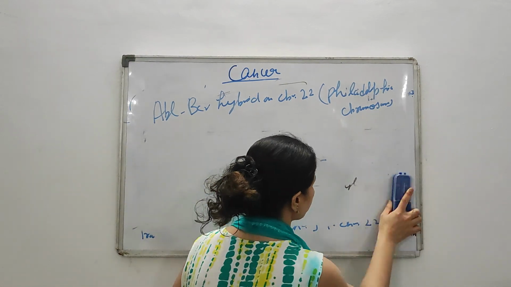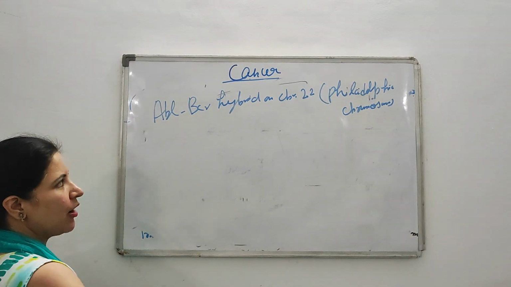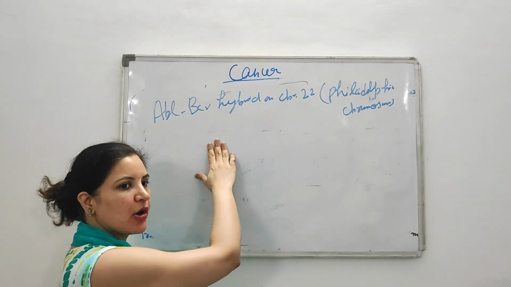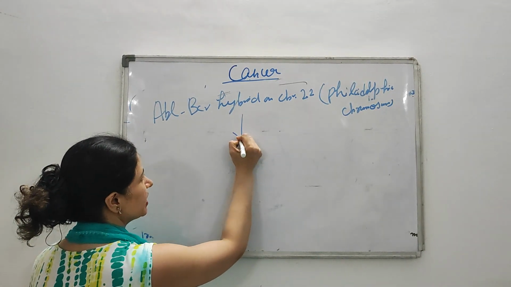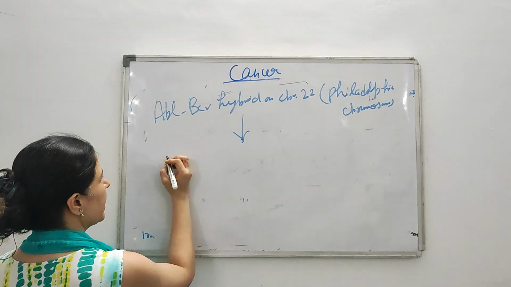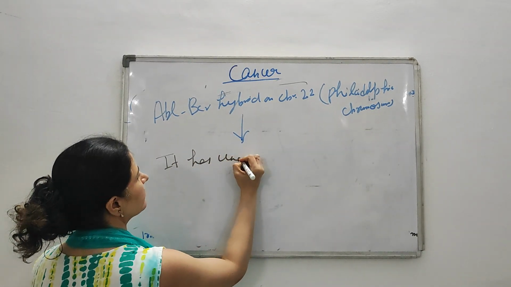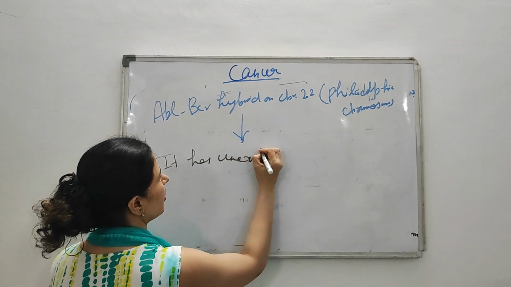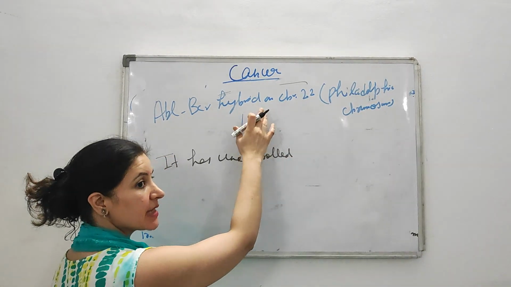What happened after mutation and translocation? Okay, the Philadelphia chromosome is formed. Now you just tell me, is this hybrid gene normal or abnormal? This is an abnormal gene, isn't it? Being abnormal, it has uncontrolled signaling, because it's not normal. After translocation, this is an abnormal gene, a hybrid gene.